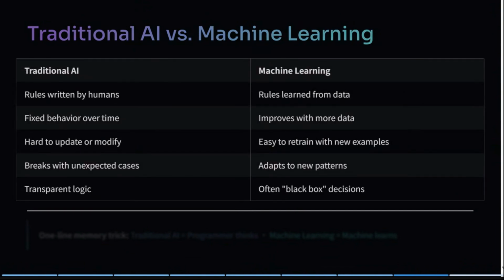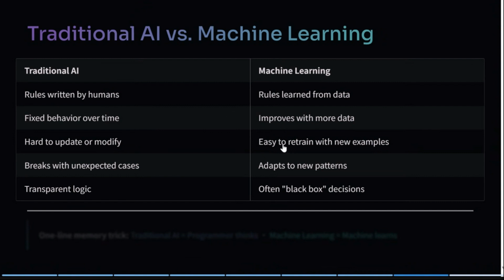And if we try to compare traditional versus machine learning quickly, in traditional we have rules written by humans. In machine learning, we have rules learned from data. In traditional we have fixed behavior over time, but in machine learning we have improvement. Traditional AI is very hard to update or modify, because let's suppose it is a very complex scenario. We started with a very simple scenario, now the complexity has risen over time. So what will you do? In traditional AI, you need to write 1,000, maybe 10,000, 1 million rules, which is not humanly possible.